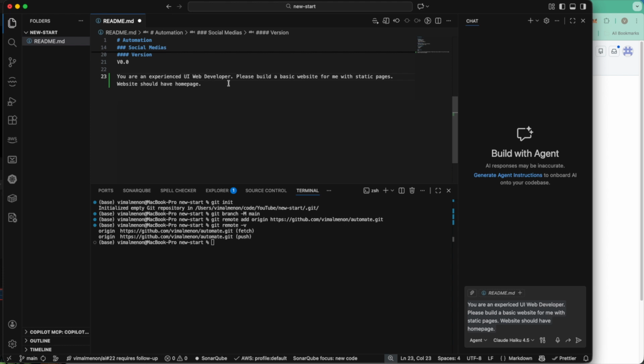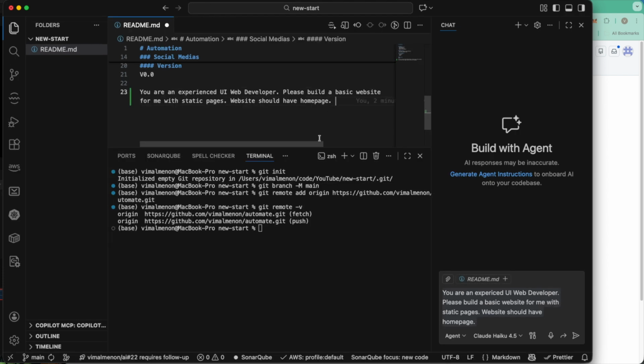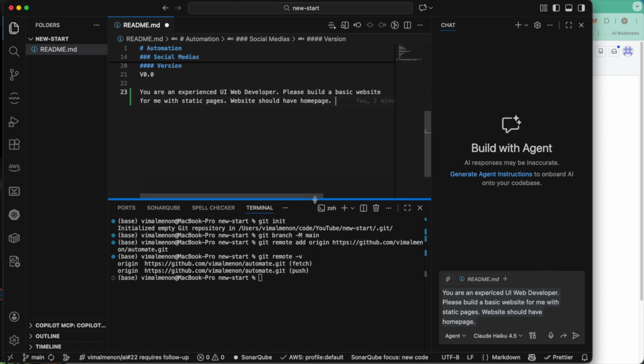Experienced UI developer, please build a website for me with a static HTML page, and the website should include a home page and an about us page.